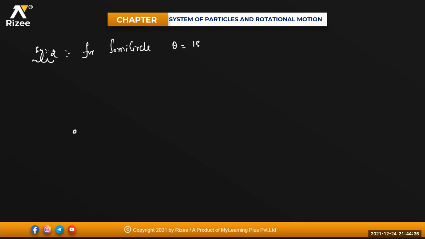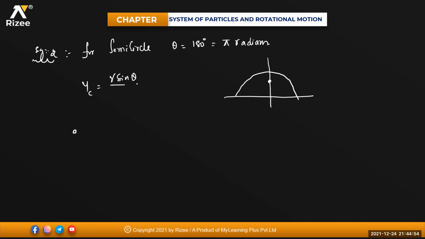Theta will be equal to how much, beta? 180 degrees. That will be equal to pi radians. So y coordinate for this one, if I'm taking a semicircle like this, the center of mass will lie along this line. So yc will be equal to r into sine theta divided by theta. Theta will be equal to how much for me, beta? What will be the theta?